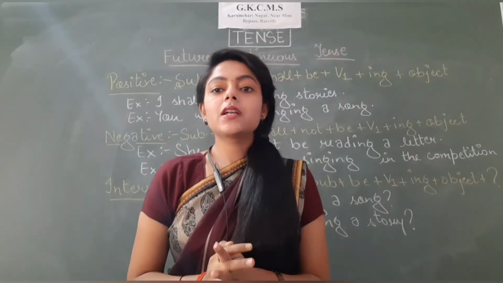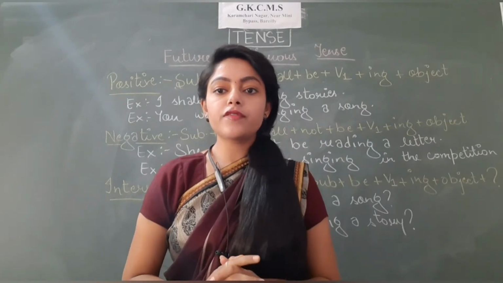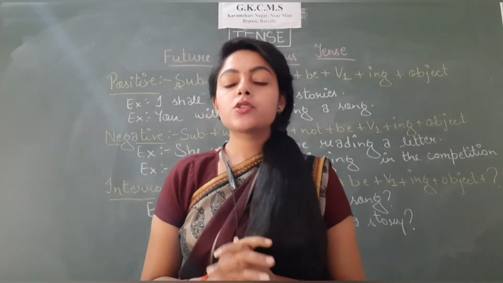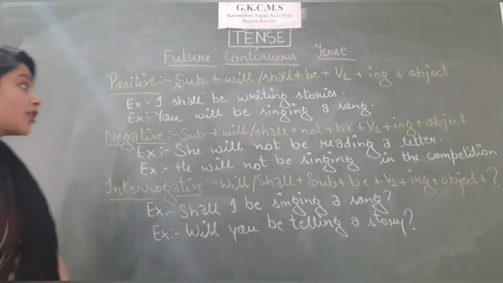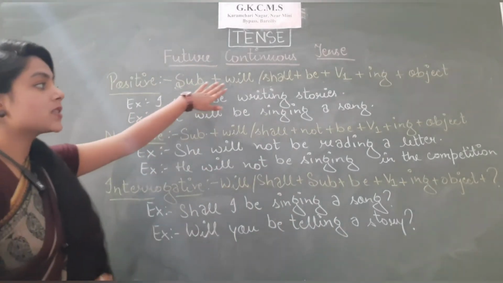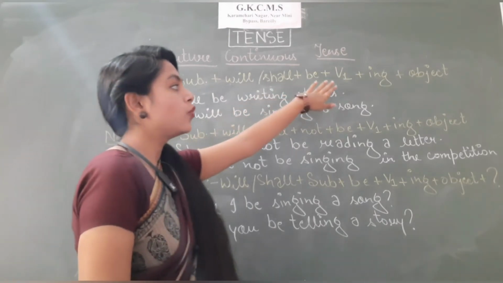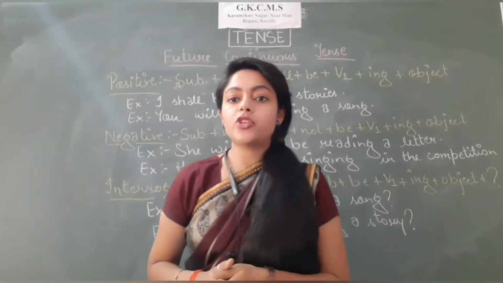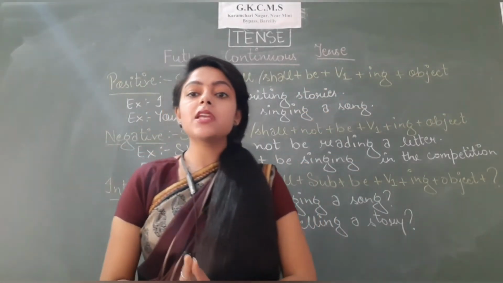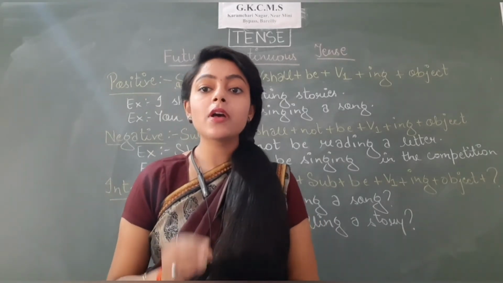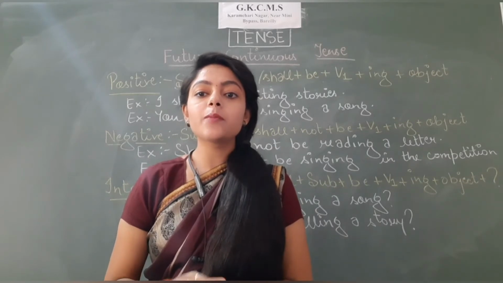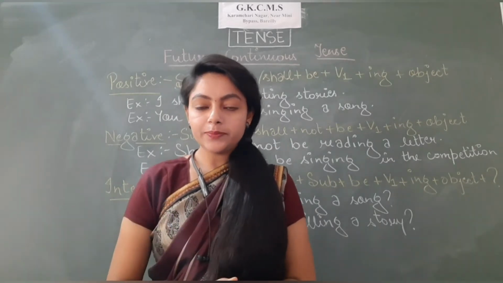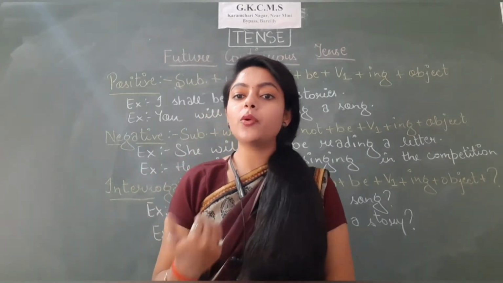So students, now let's just discuss the structure of future continuous tense. So the first type of sentence is positive sentence. Let's look at the structure. Subject, will, shall, be, V1, ing and object. Students, as we have seen in the present and past tense also, whenever we have to talk about continuous tense, there we will be using V1 plus ing. So the same thing we will be doing here also.